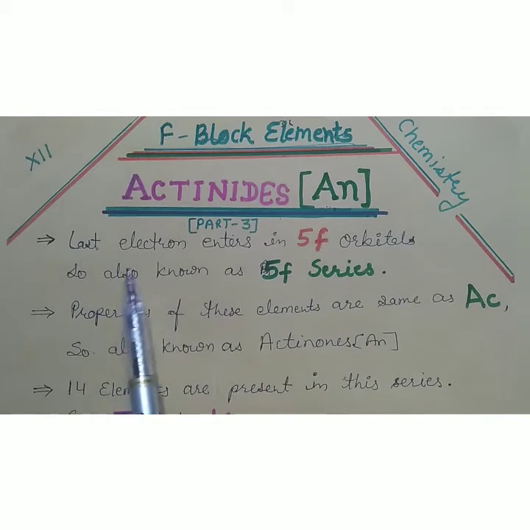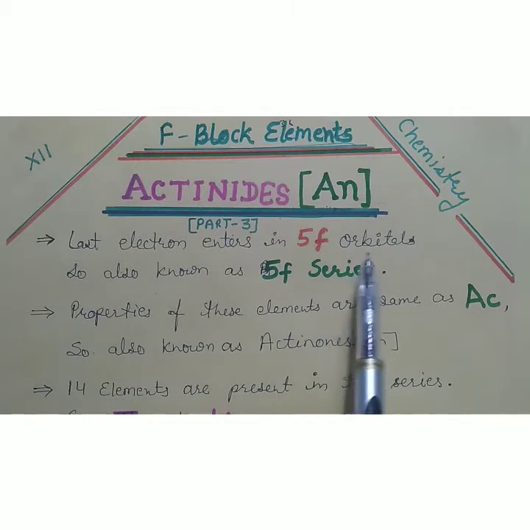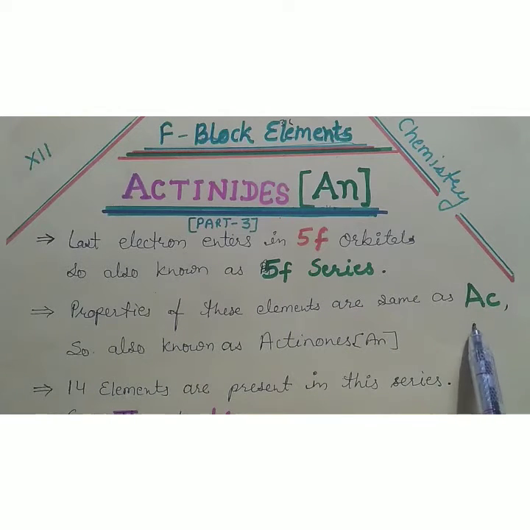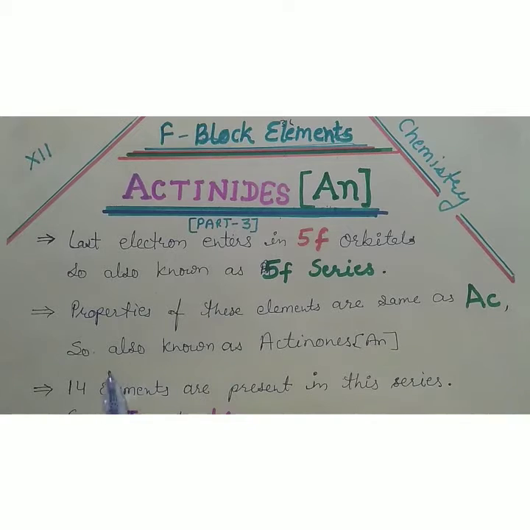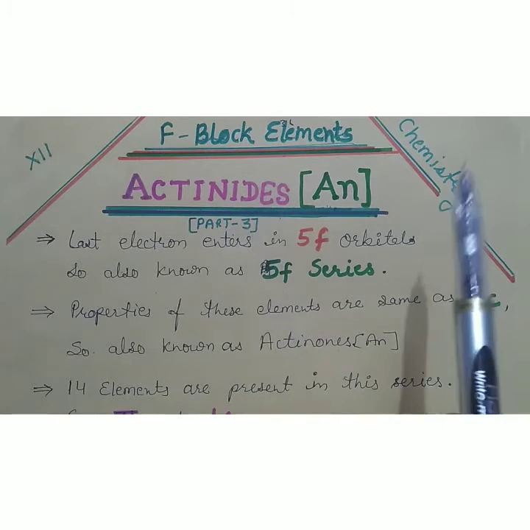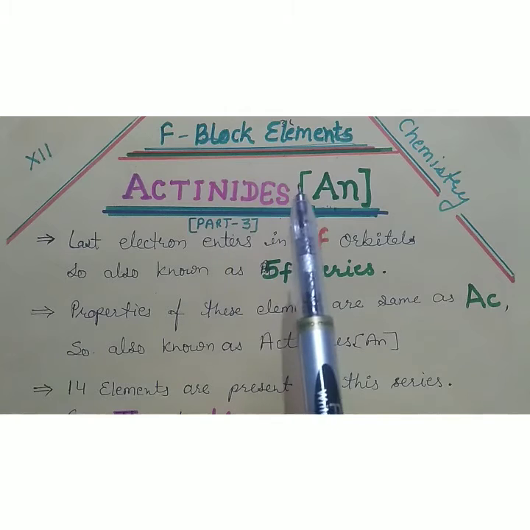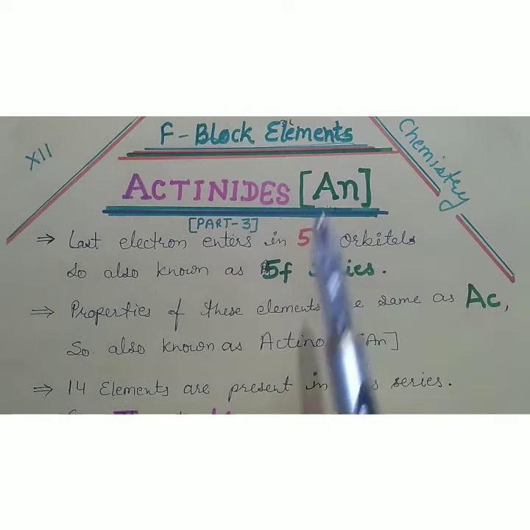The last electron enters the 5f orbital in these elements, so they are also known as the 5f series, while lanthanides are known as the 4f series. The properties of these elements are the same as actinium, so they are known as actinones or actinides. In lanthanides, the properties are the same as lanthanum, so they are known as lanthanones or lanthanoids.